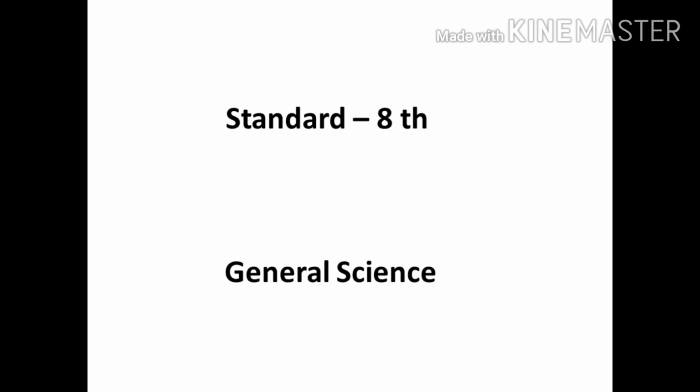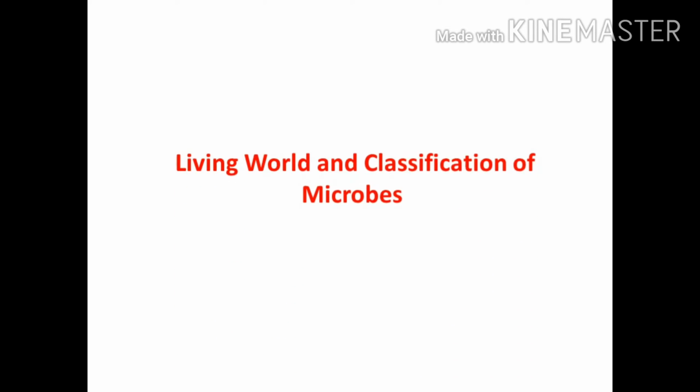Hello students, let us learn the first topic from standard 8th general science, living world and classification of microbes. We see a variety of living organisms on the earth. They differ from each other in their size, shapes, body parts, and life habitats, which leads to biodiversity. Now let us study what is biodiversity.